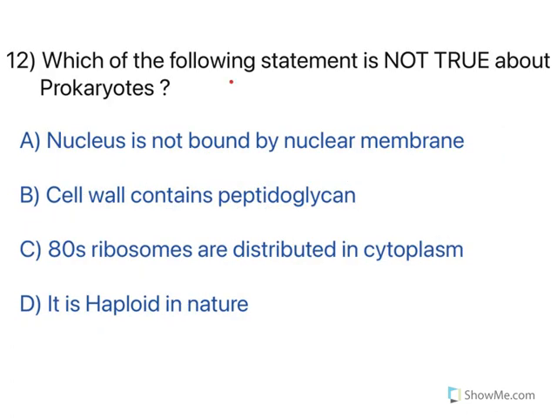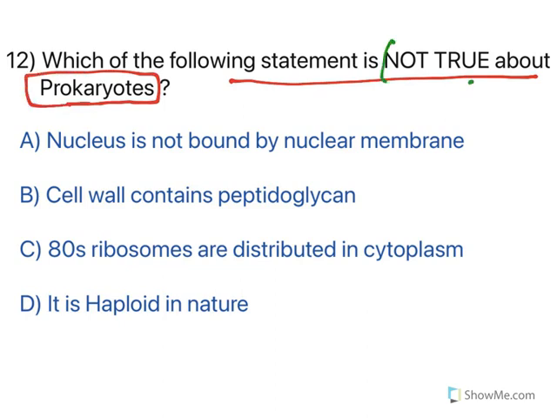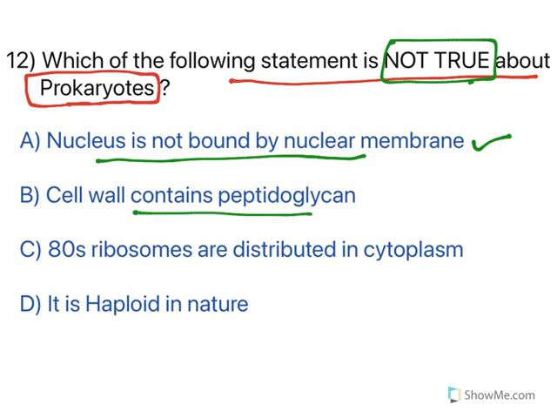Moving to the next one. Which of the following statements is not true about prokaryotes? You have eukaryotes and prokaryotes. The statements, again, not true means the false one. Nucleus is not bound by nuclear membrane. True, that is the reason why they are called prokaryotes, whereas in eukaryotes, a nuclear membrane is there. Cell wall contains peptidoglycan. True. Now, it is haploid in nature. Yes, this is true. Instead of 46 chromosomes, 23 chromosomes are there.